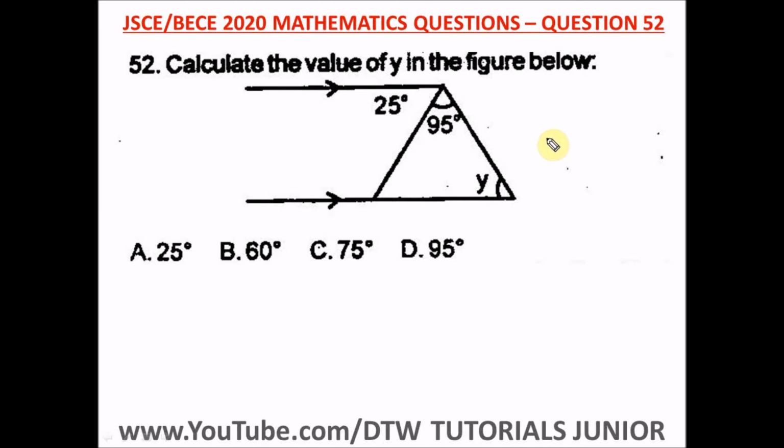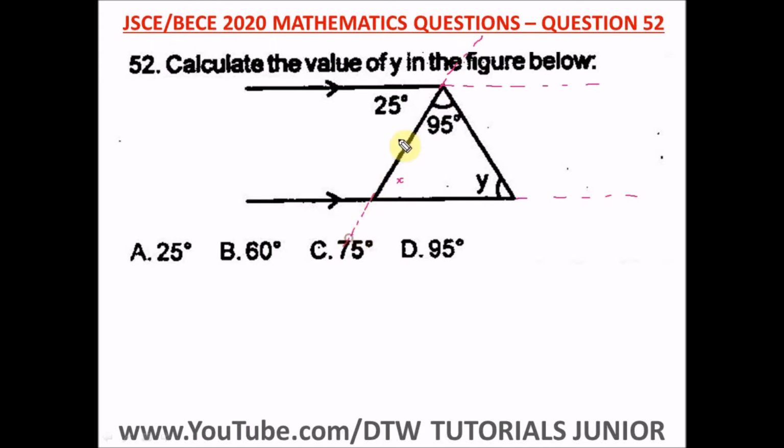Question 52 of the Junior WAEC 2020 mathematics past question. That's your BECE exam. It says calculate the value of y in the figure below. Now we have two parallel lines. For us to easily get y, we have to know this angle here. So this is two parallel lines. So we can trace this parallel line, trace this here, and trace this line up here.